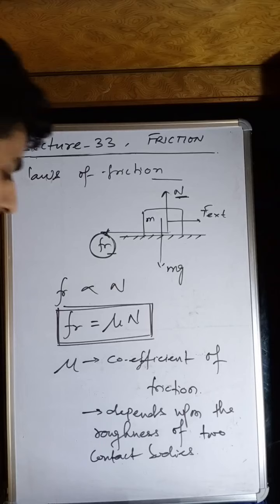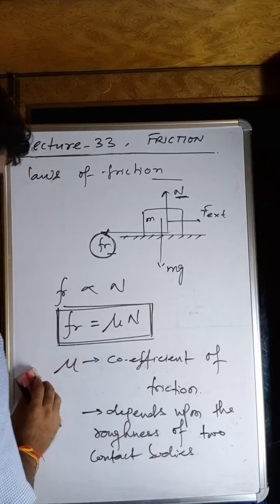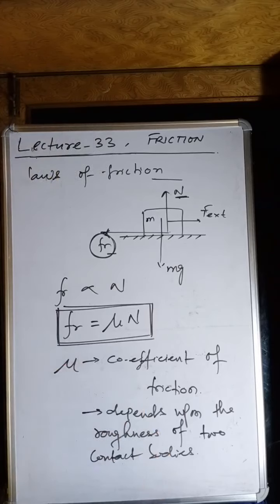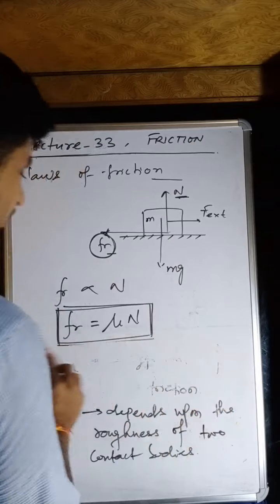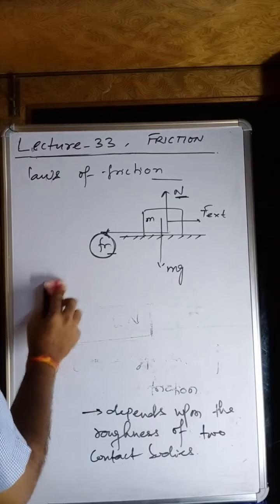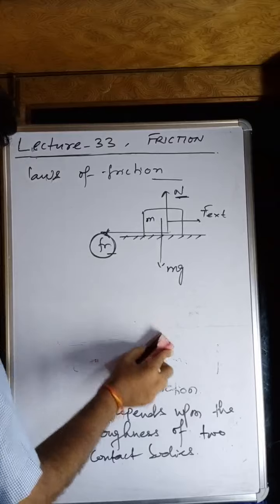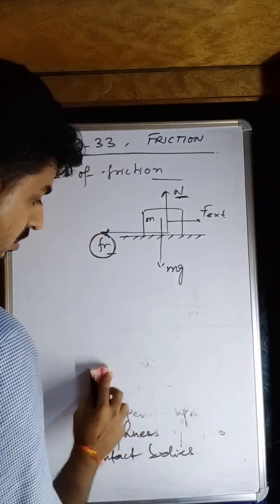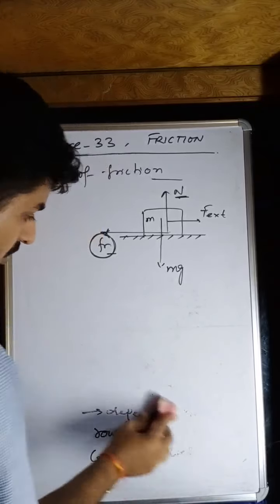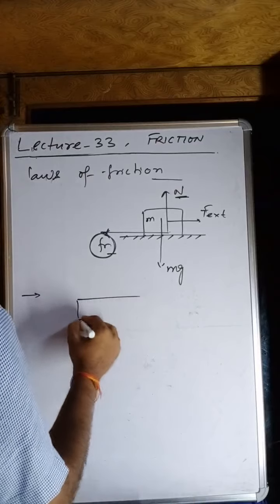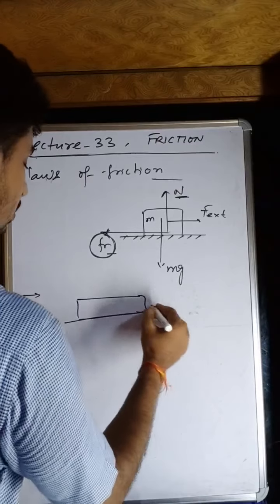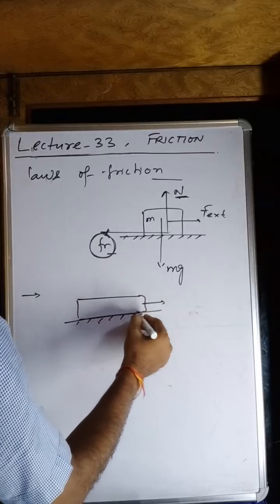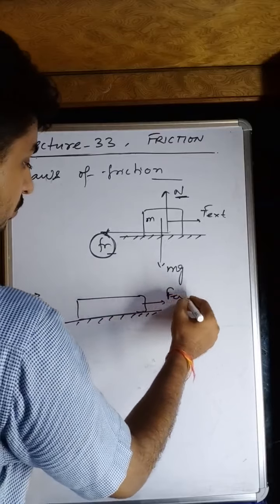All right. Now, the second thing, which is very important: if this body is kept and applied by an external force.